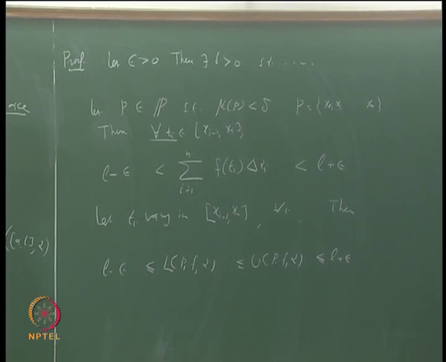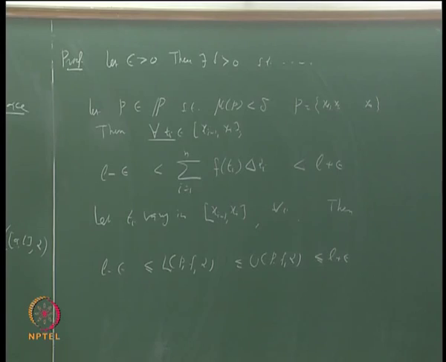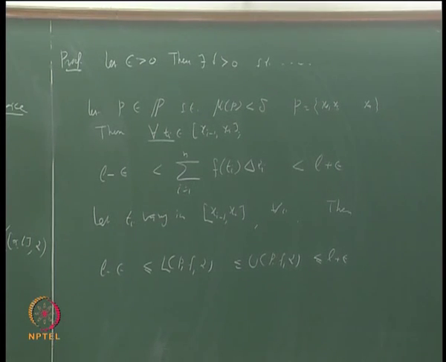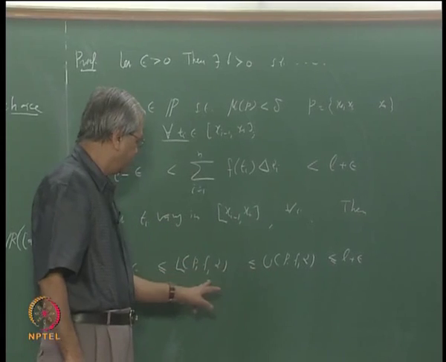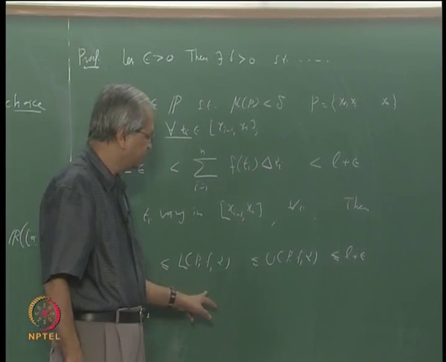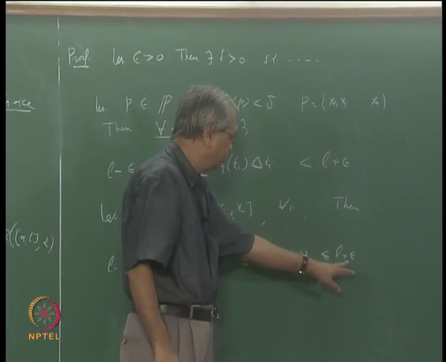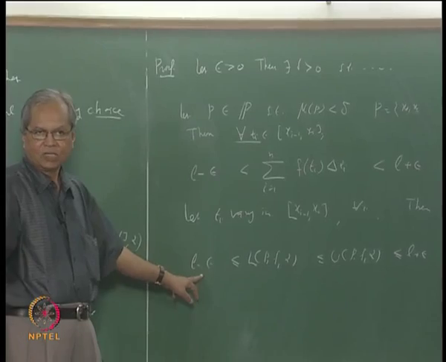But which is the same as saying that UPF alpha minus LPF alpha, if you take the difference, must be less than or equal to the difference between L plus epsilon and L minus epsilon, and that is 2 epsilon.